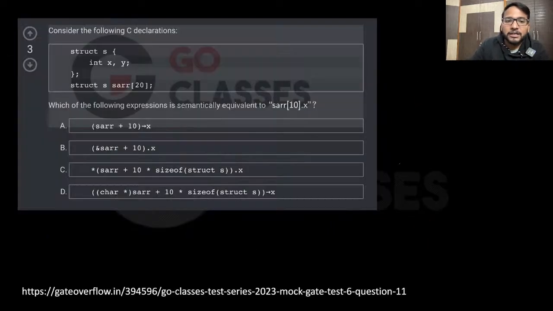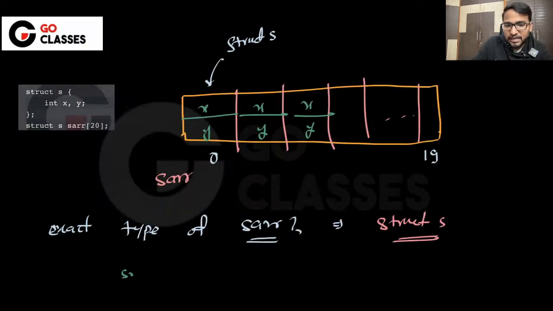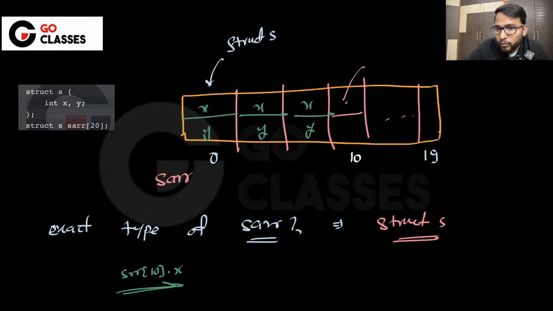Now what they are saying is that they want to access srr[10].x. What does this mean? They are going to the 10th or 11th element. If you start indexing from 0, this 10 will actually be the 11th element, but anyway, they go to srr[10] and then access the element x. Now, what could be the other way to access this particular element? Let's quickly explore all of the options, and also see if there is some other way rather than looking at the options.